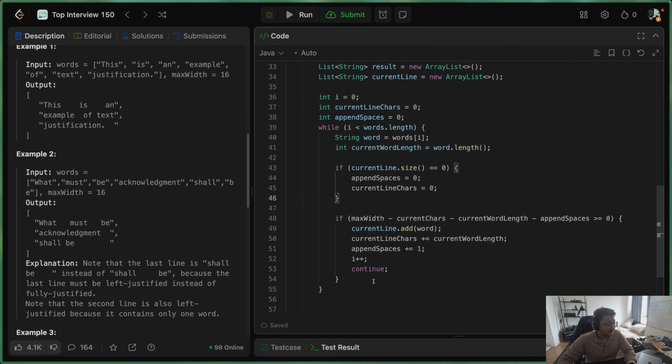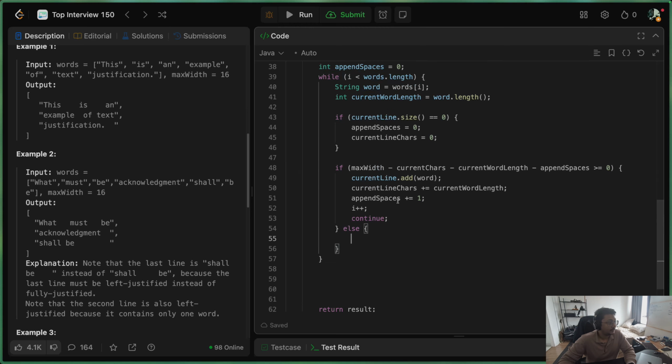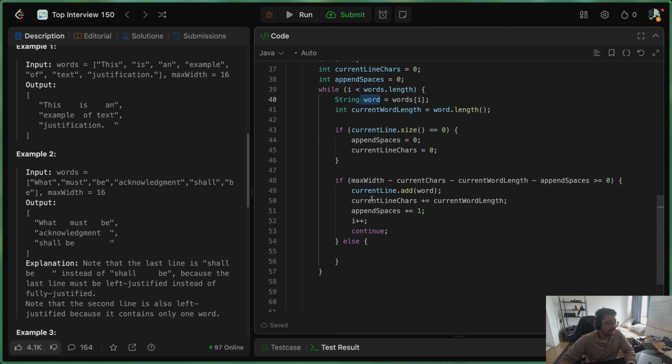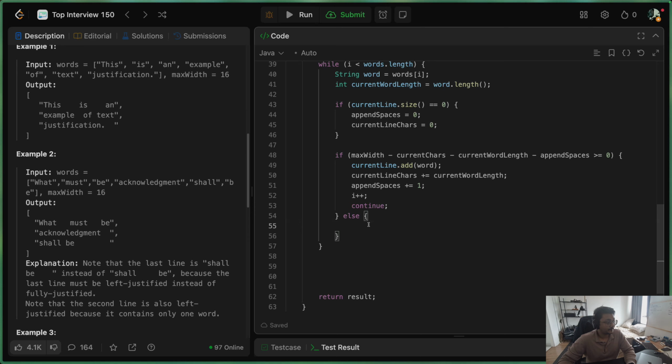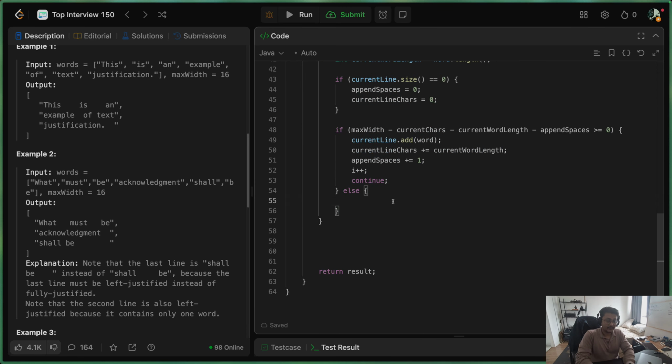Now in the other scenario, where we are not able to fit the current word in this line, in that case we have to make the line left and right justified first, and then process the incoming word, which should be shifted to the next line. So let's go ahead and do that. Left and right justify current line here. I'm going to implement this function quickly. But after doing this, we also have to reset the current line.